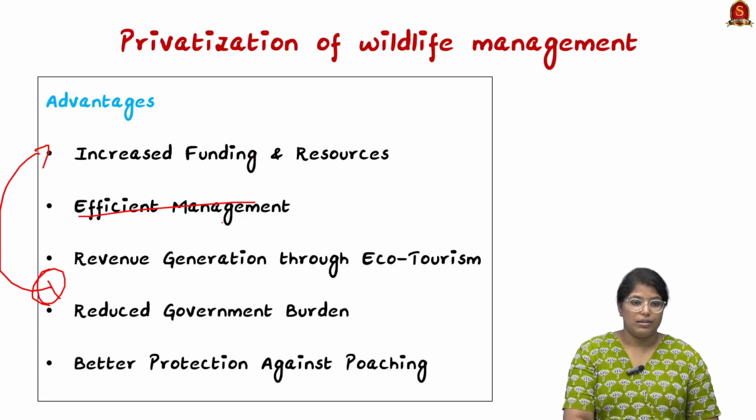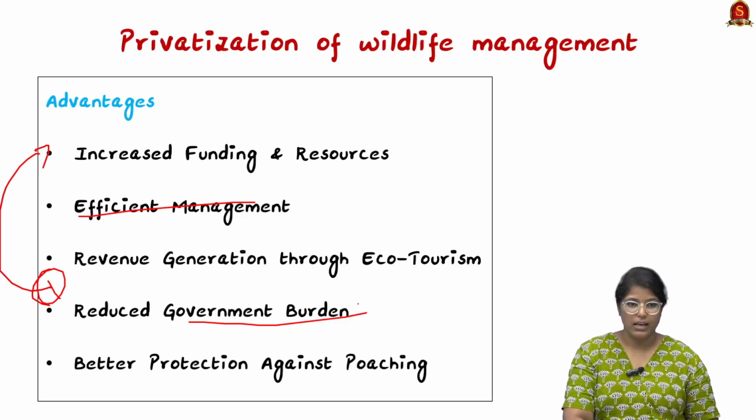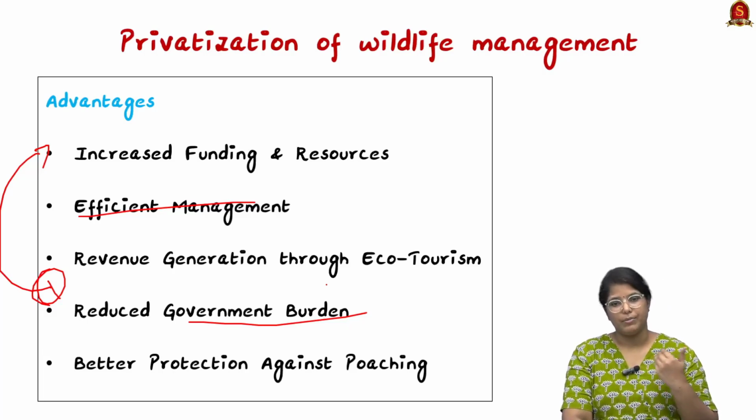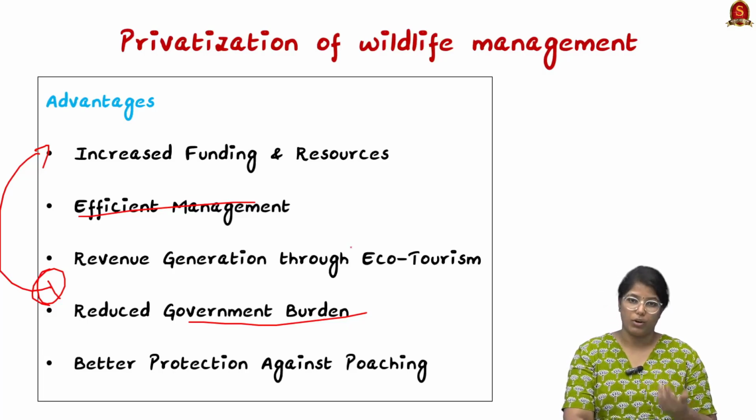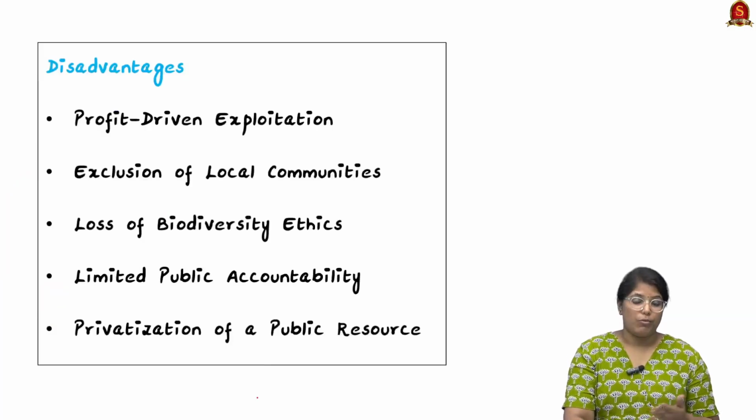And revenue generation through ecotourism. So we can strictly tell that the conservation as well as maintenance of the area will be very high. This will ultimately lead to revenue generation, not only from local tourism but also from foreign tourism as well. Apart from that, there is better protection against poaching. This is a very important thing. They also conserve it.